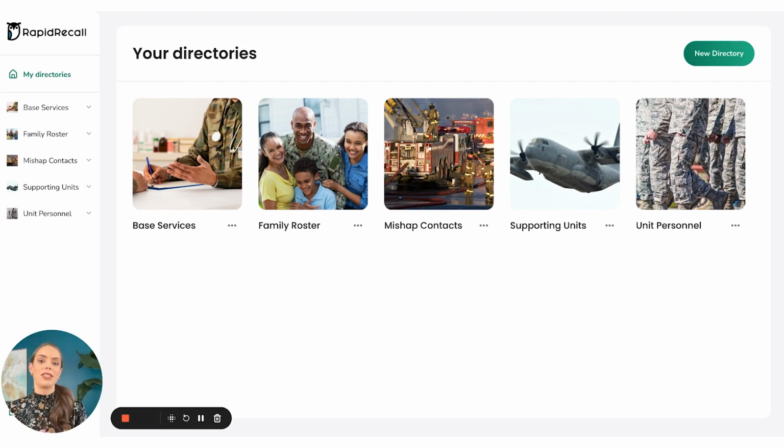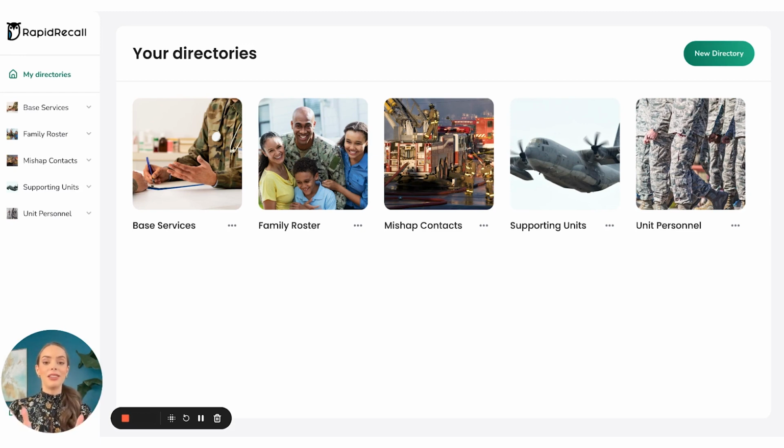So for the purposes of this demonstration, we're showing you a variety of these directories. So you might have a directory of your ongoing internal team that's on your payroll. You might have another directory of outside contractors and another directory of a short-term group of people, like people attending a conference coming up. So you can kind of get the idea of how targeted these directories can be.